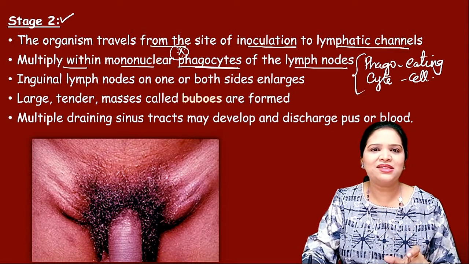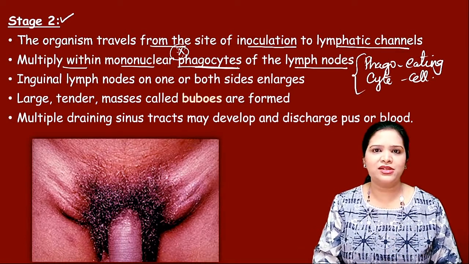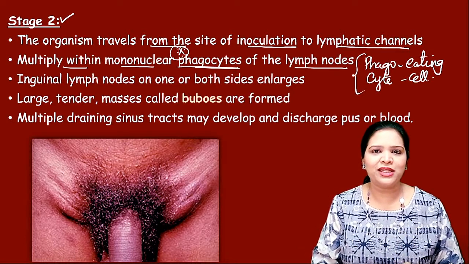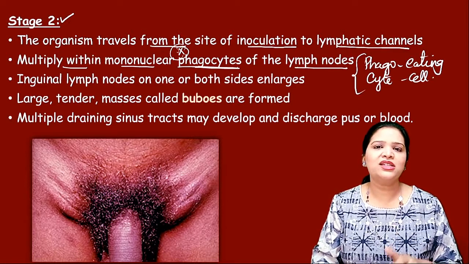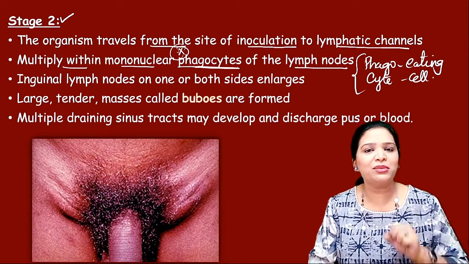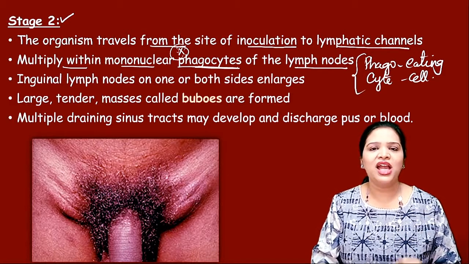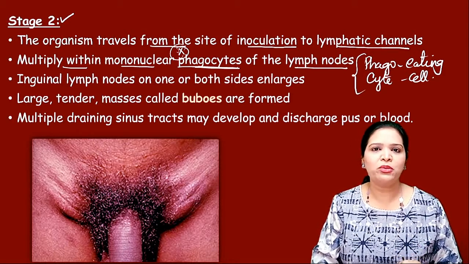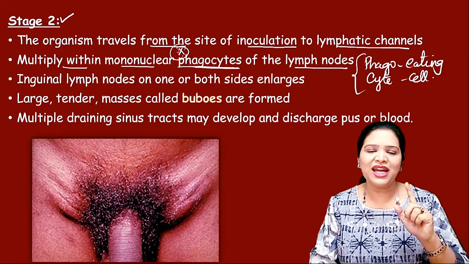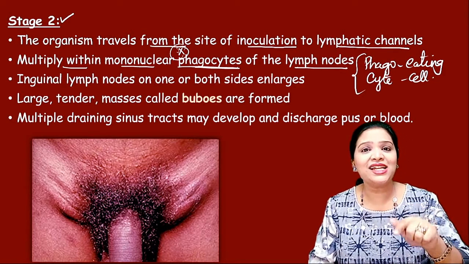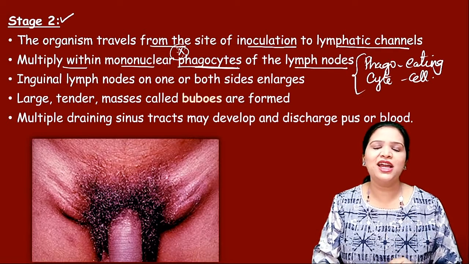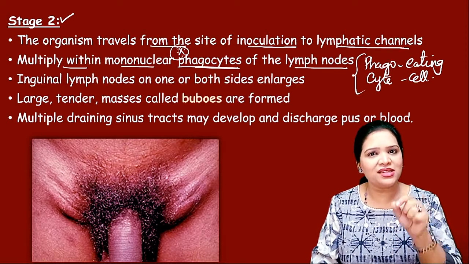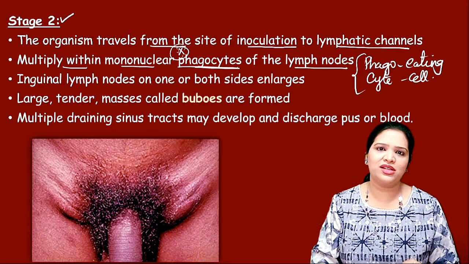A military camp is the region which gives protection for a country, right? So the military people are there. So this Chlamydia trachomatis directly goes and attacks the military camp. That is the lymphatic system. The lymphatic system is full of white blood cells. It gives immunity to our body. It has lymph nodes, right? So it attacks the military camp and directly attacks the military person. That is the phagocytic cell. It goes and sits and multiplies within the phagocytic cell.